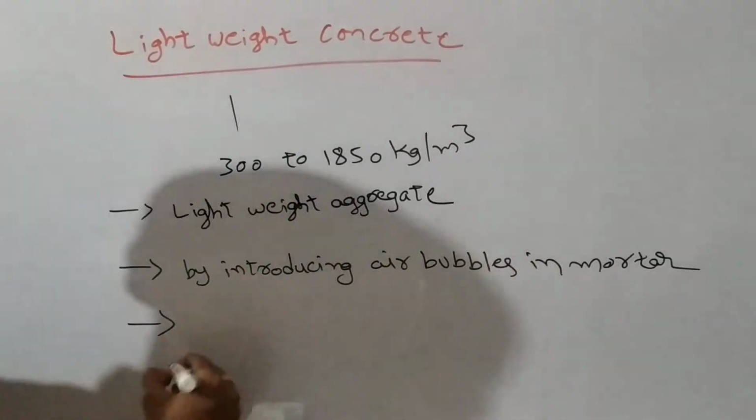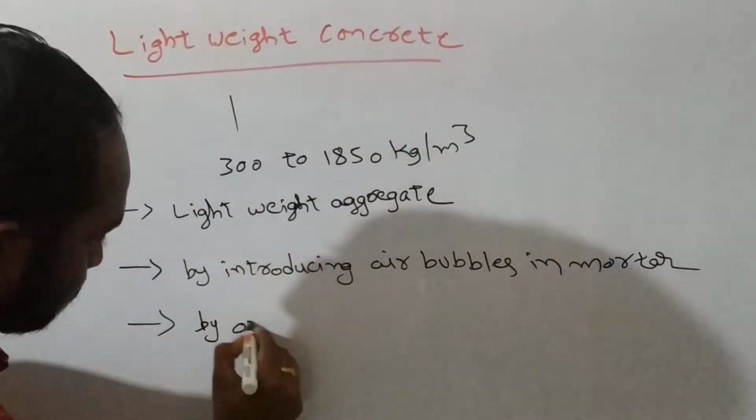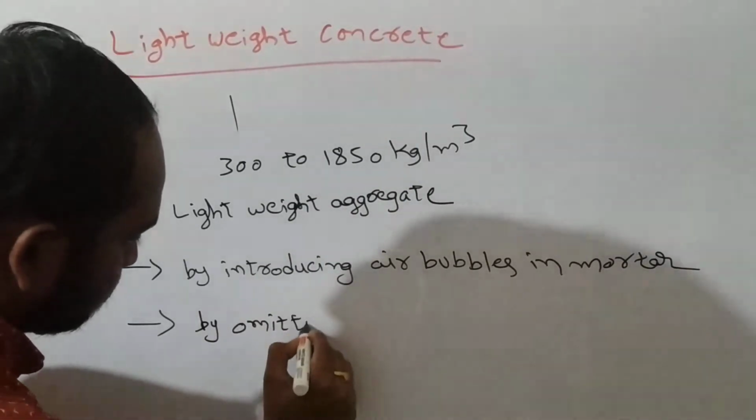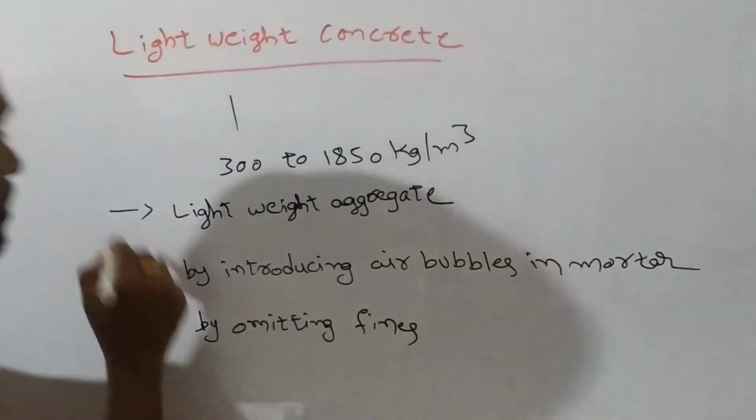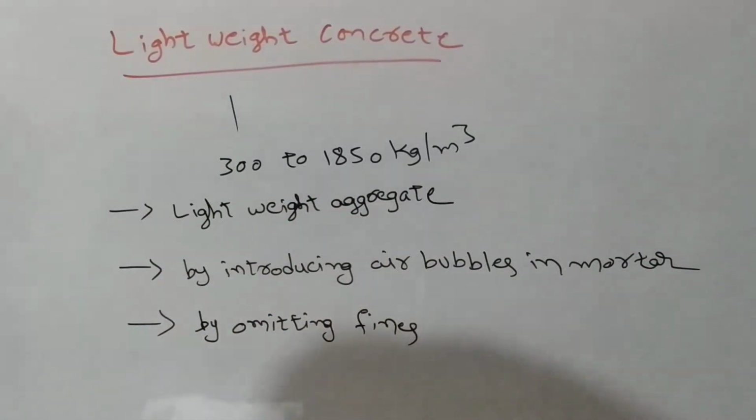It means by omitting fine aggregate. Fines means fine aggregate, that is sand. Understand? So like this we can obtain lightweight concrete.